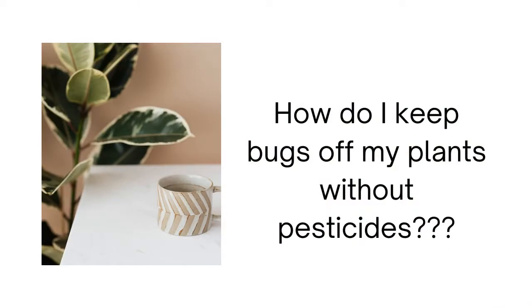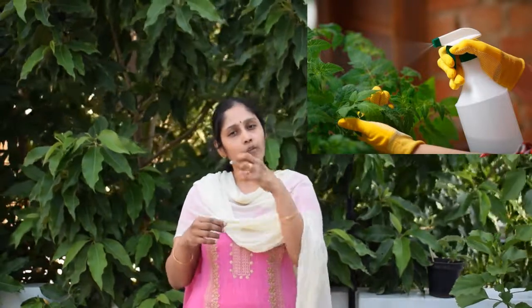So having said this, now in case you notice some pests in our garden, what do you do? The first thing I do is take a water hose or some spray can and spray water heavily, with a lot of pressure, on the leaves. Whenever you notice these pests, they will be either on the stems or underneath the leaves. So you spray water on them. With the water force, some of these small insects will get washed away. So that is one way of dealing with them.